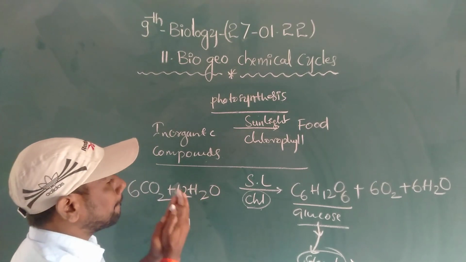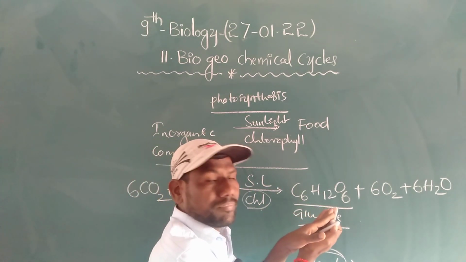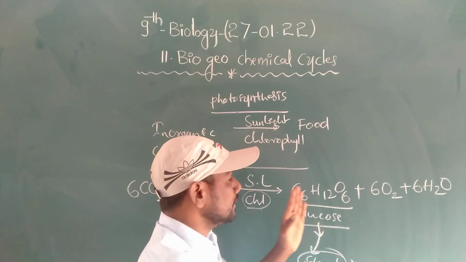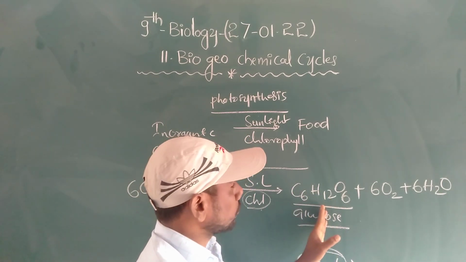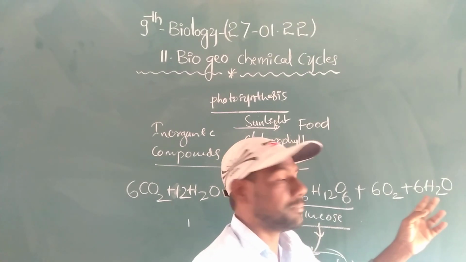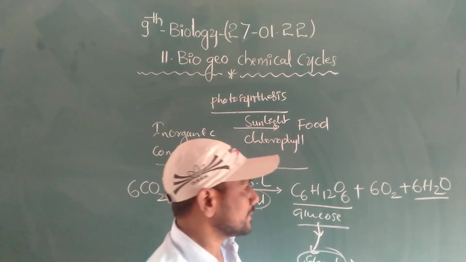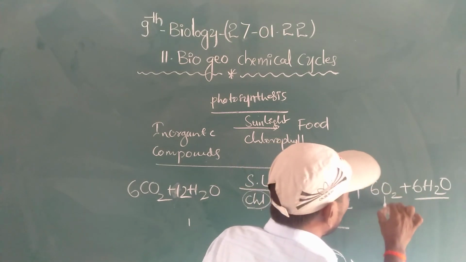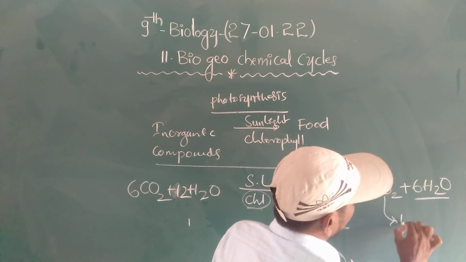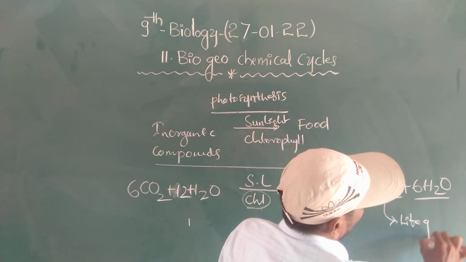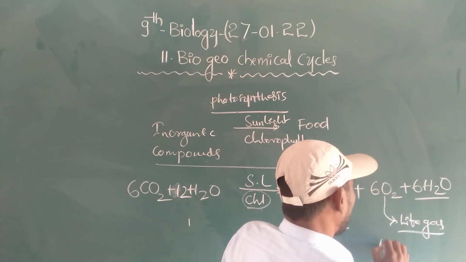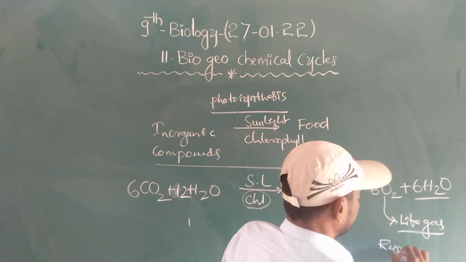When these two are combined, a glucose molecule is formed. Along with glucose, oxygen is liberated and water molecules are also formed. This oxygen is the life gas for our respiration.